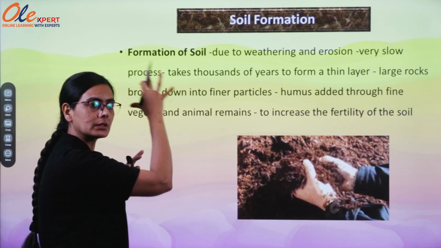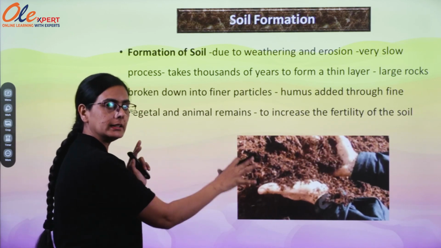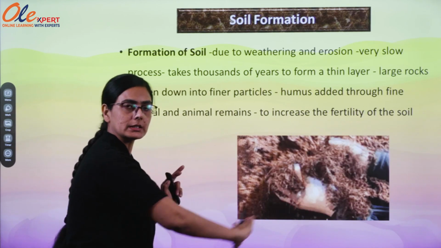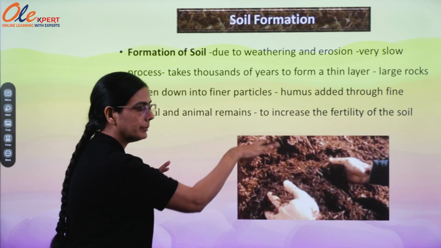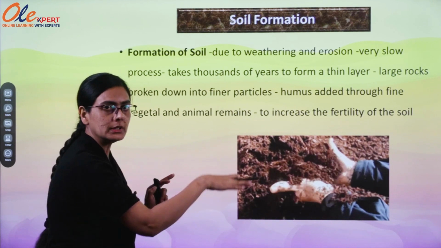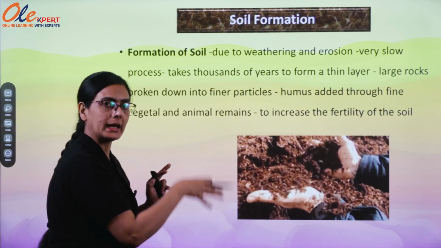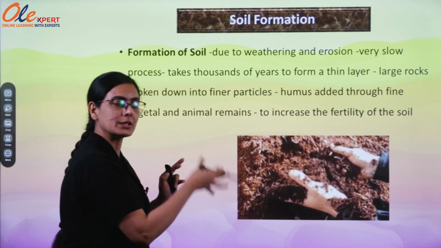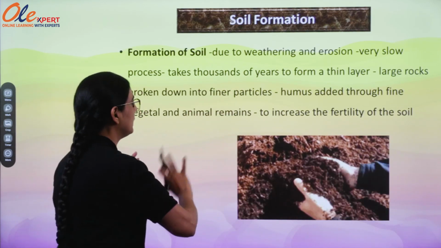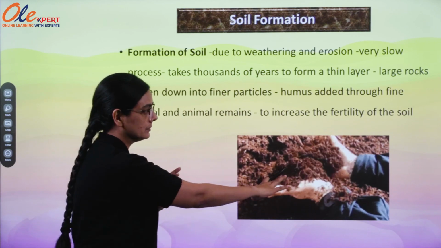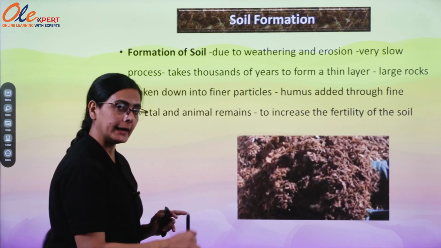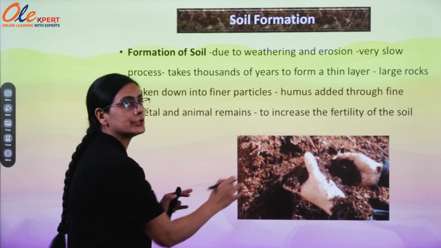Starting from the rock fragmented, then through weathering and erosion it comes onto the earth crust in a layered form, and then humus is added to increase the fertility. Humus means remains of plants and animals are mingled in the soil to increase the fertility of the soil. On that, the agriculture product depends.